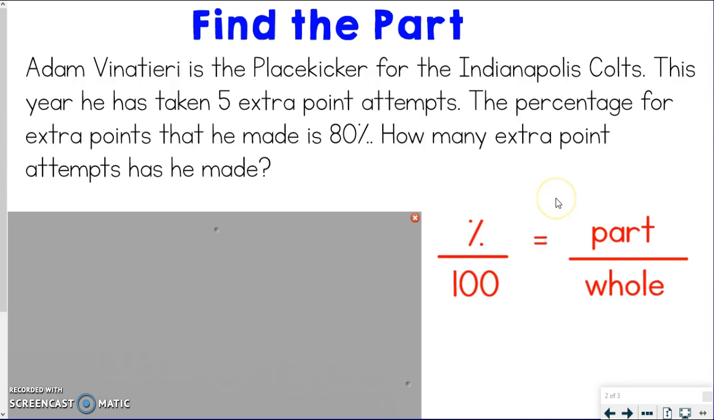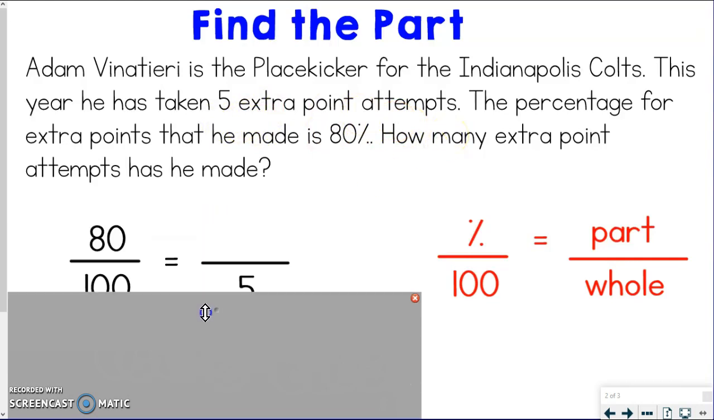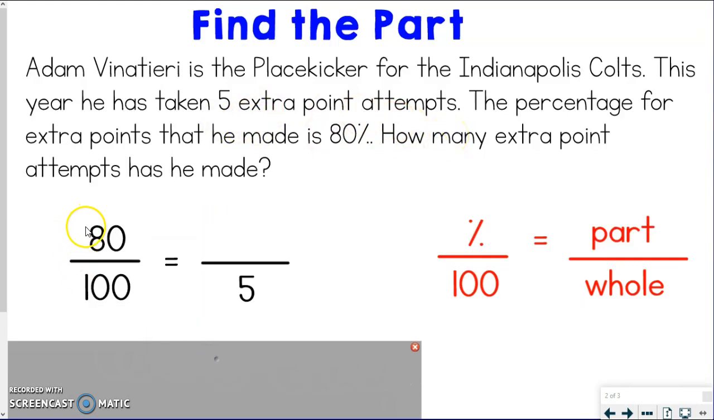Okay, so let's take this and break it down. So automatically I see a percent, so I'm going to stick that over my 100. Now I got to figure out again, do I know the part or do I know the whole? I'm sure a lot of you are figuring it out, that this 5 is the whole. That's how many he's taken. Those are the attempts. That doesn't mean necessarily I made all 5. So we're going to place it like this, setting up our proportion. 80 over 100 equals what? So how many did he actually make out of 5 that he attempted?